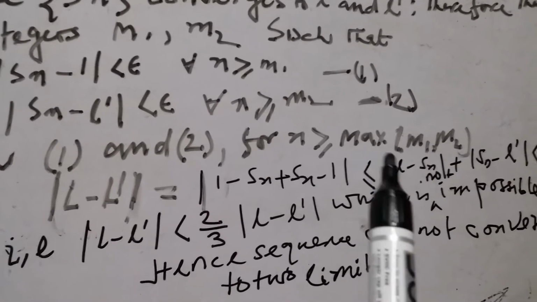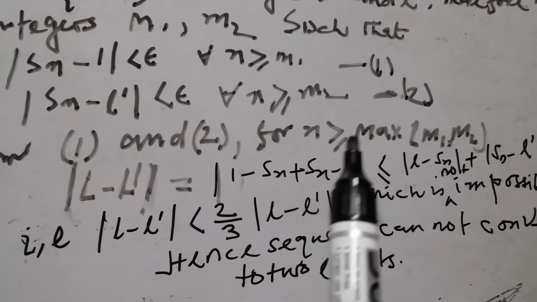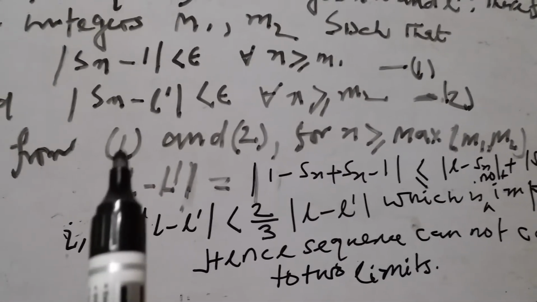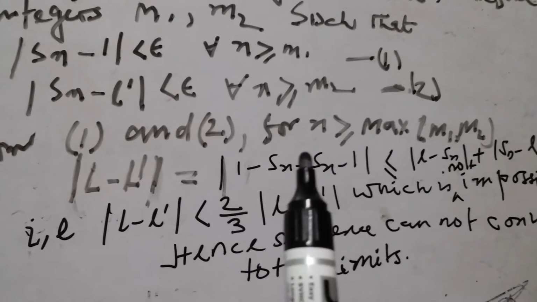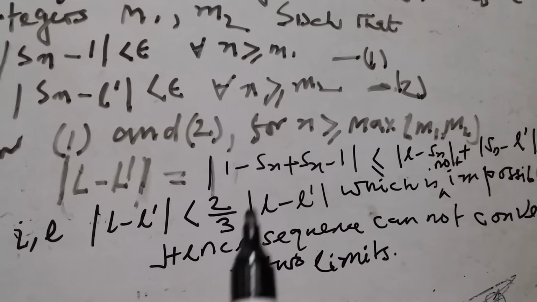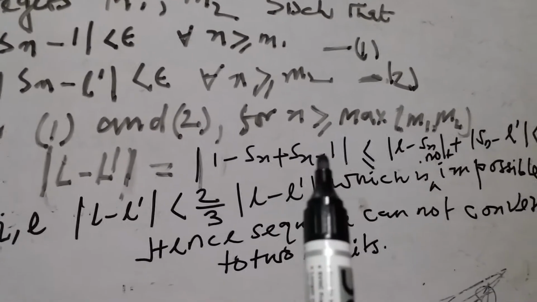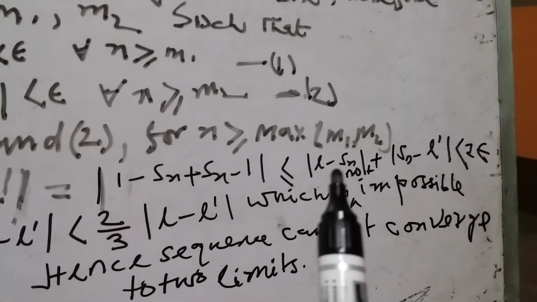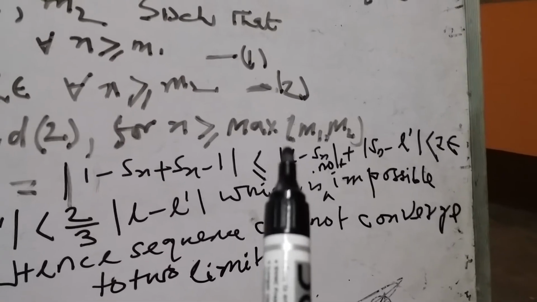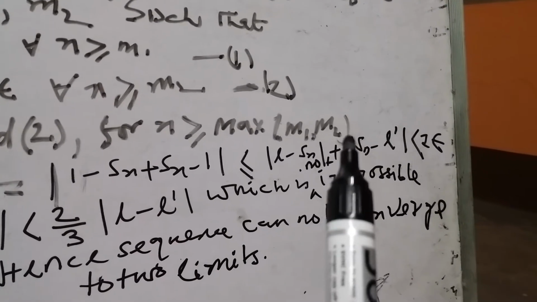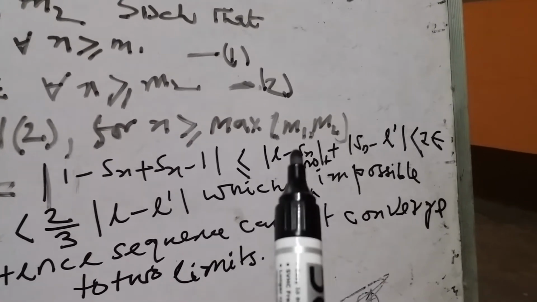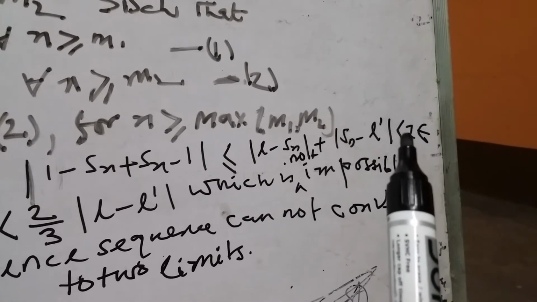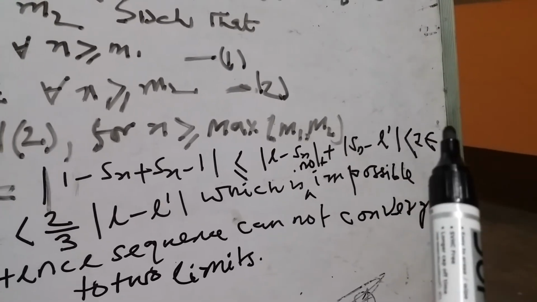Then we write the modulus of L minus L dash equals the modulus of L minus Sn plus Sn minus L dash. The modulus of a sum is always less than or equal to the sum of the separate moduli. So this is less than epsilon plus epsilon, which is 2 epsilon.